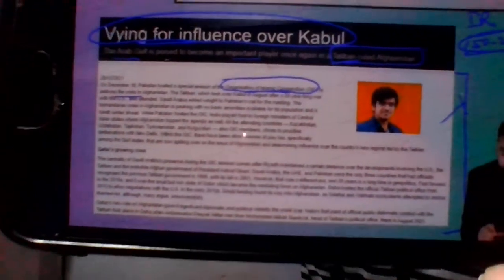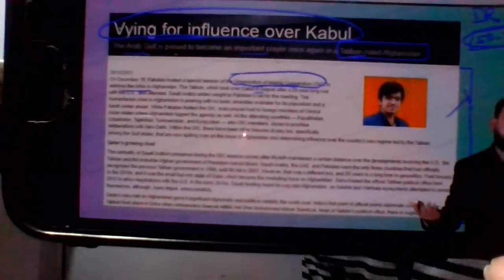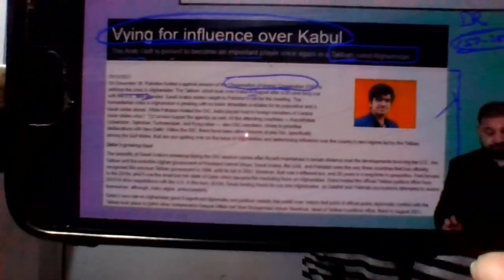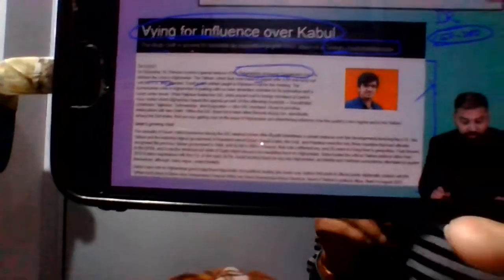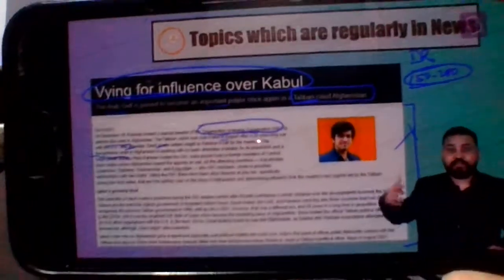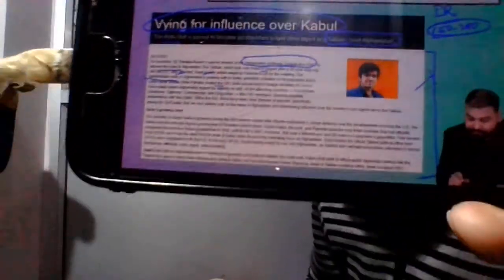Now here, the Taliban took over Kabul in August after a 20-year-long war, so around 4 months back. The US also attended, Saudi Arabia was there. The humanitarian crisis, you all know what is happening in Afghanistan. People are dying, they do not have enough to eat, they do not have enough money to buy basic necessities. Now, when Pakistan hosted the OIC, India played host to the foreign ministers of Central Asian states, where Afghanistan topped the agenda as well.